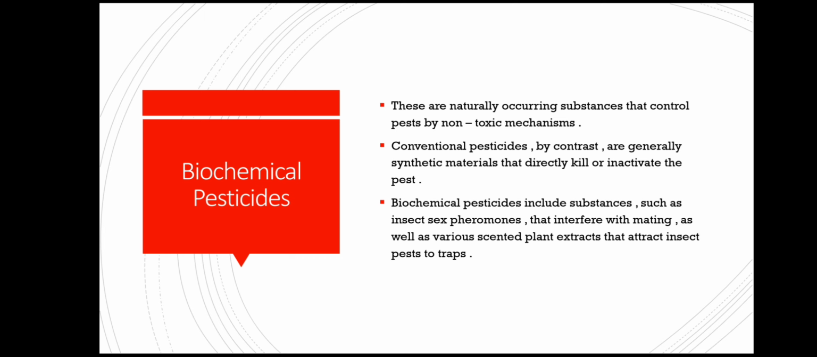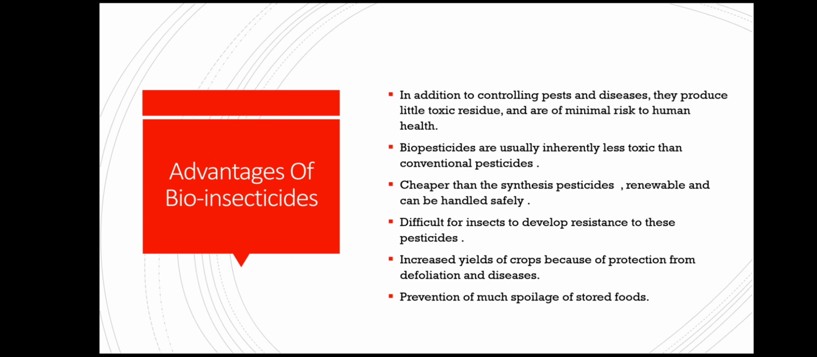Conventional pesticides, by contrast, are generally synthetic material that directly kill or inactivate the pest. Biochemical pesticides include substances such as insect sex pheromones that interfere with mating, as well as various scented plant extracts that attract insect pests to traps.